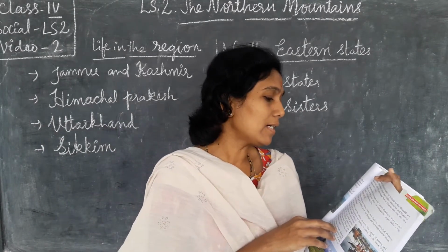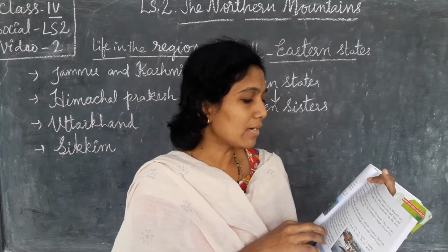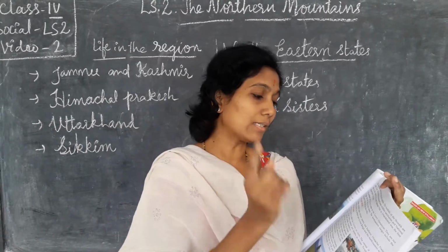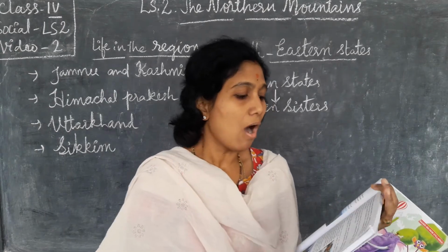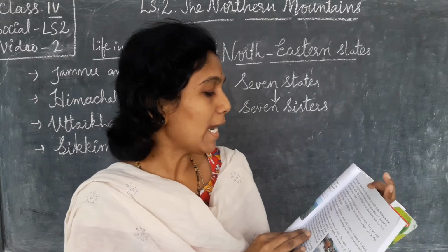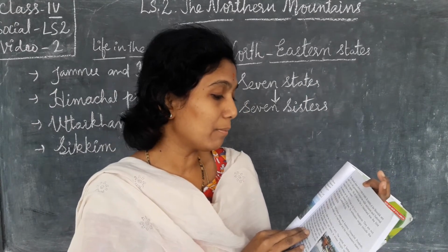To the northeast are the Purvachal ranges, or the Eastern Himalayas. Both are the same. They are not very high but are covered by thick forest.